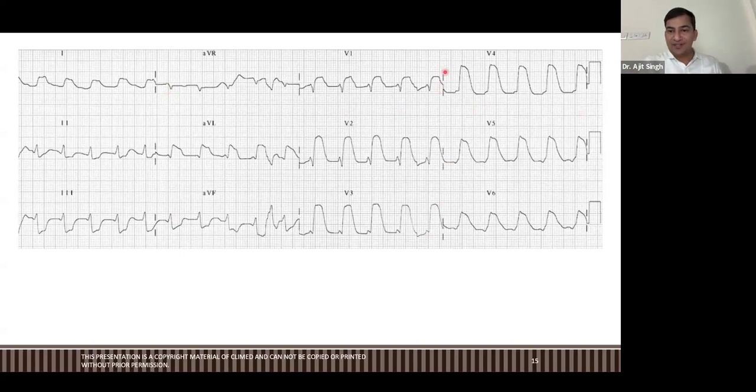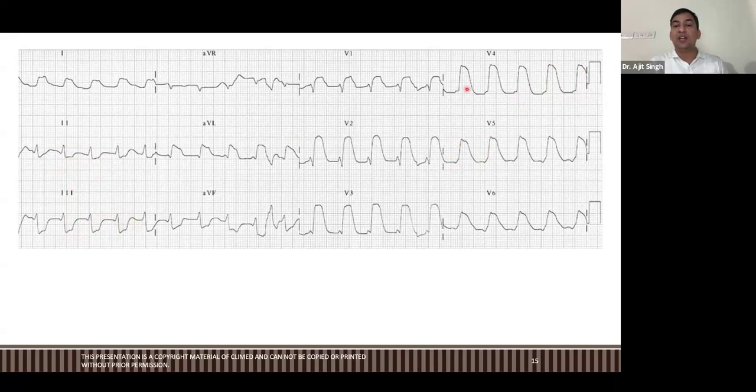See, from here, this is the starting line. V4, V5, V6. Look at this. This is the QRS complex. This is ST elevation. This is hyperacute T wave. This is QRS complex, completely invisible. Here also look at this. This is hyperacute ST elevation.